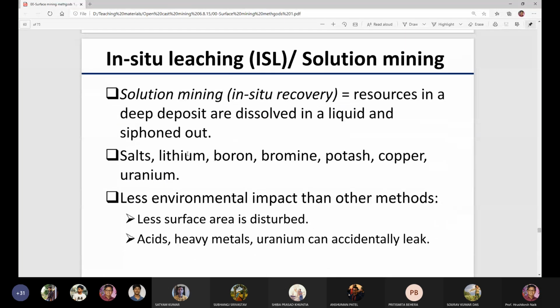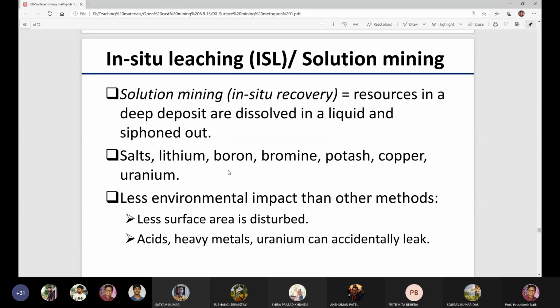So let us discuss about the solution mining and in situ leaching. Solution mining or in situ recovery is where resources in a deep deposit are dissolved in a liquid and siphoned out. Solution mining is nothing but the mining method, recovery method, where the resources in a deep deposit are dissolved in a liquid and siphoned out.